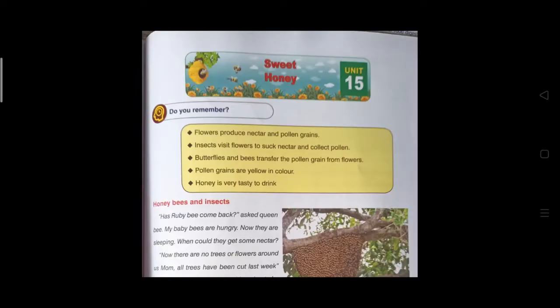Hello, my dear children. Do you like sweet honey? We are going to start the new unit, Unit 15, Sweet Honey. Can we check the previous knowledge?